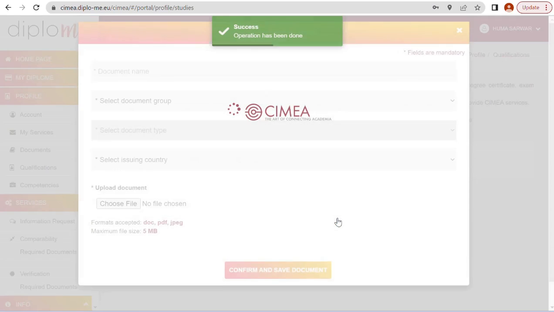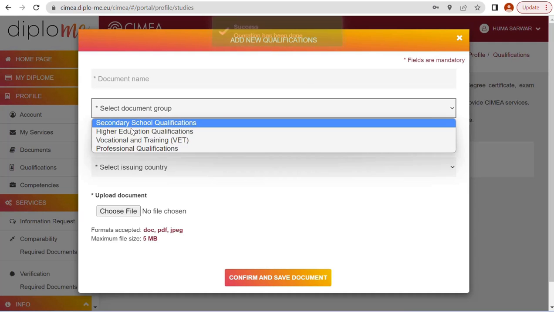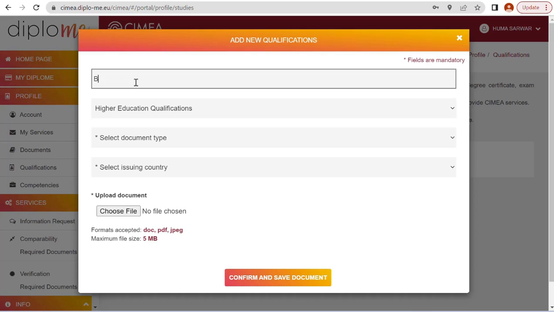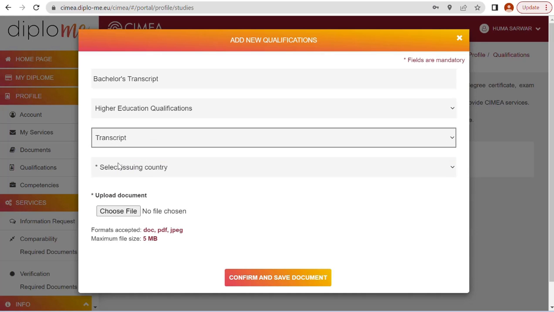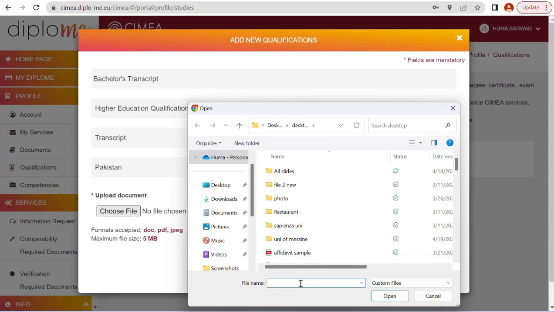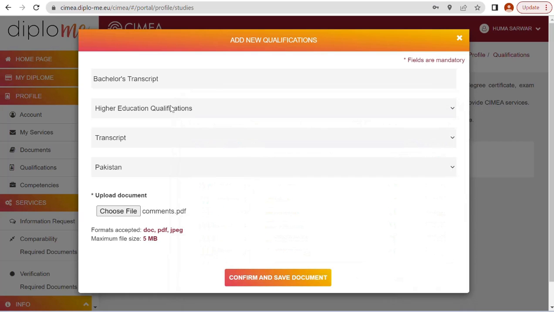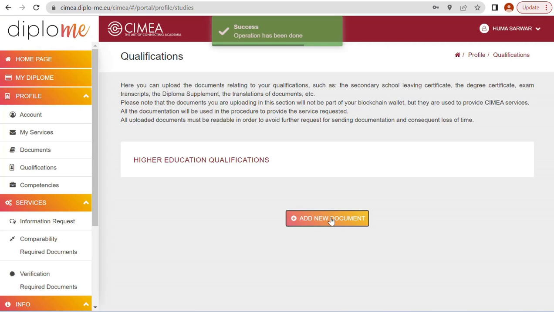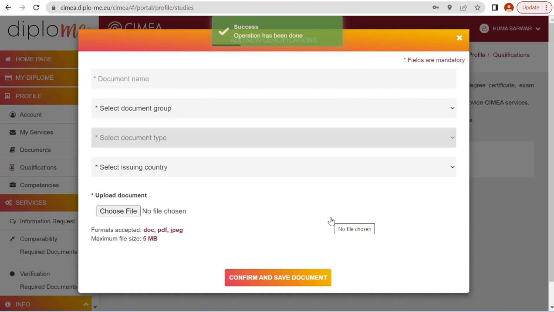Add new document. Select group: higher education qualification. Diploma name: bachelor's transcript. Select document: transcript, and then issuing country, that is Pakistan. Choose file. Suppose this is my bachelor transcript. Your file name should be this one, bachelor transcript. Okay, confirm and save document. Add new document. We have uploaded our bachelor diploma and transcript.